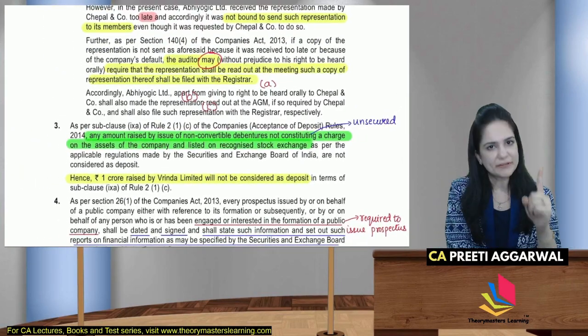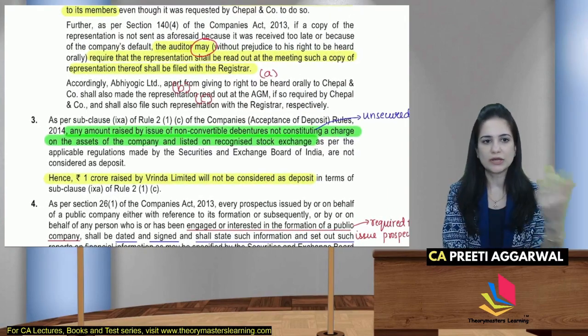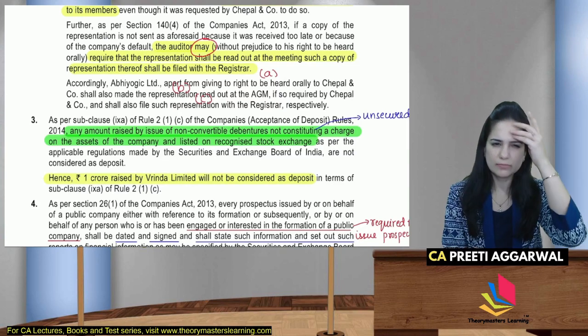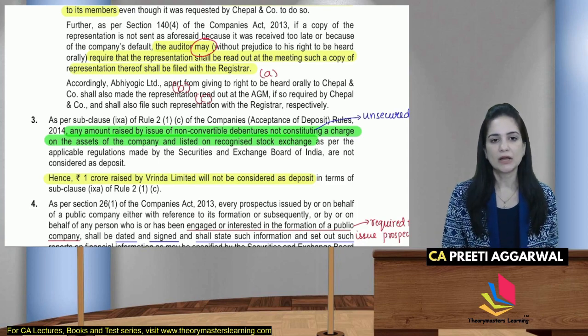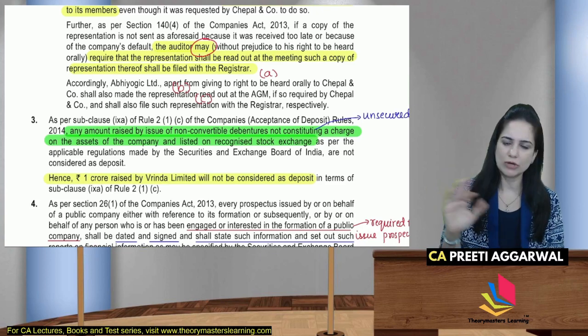You will have to write the definition of deposit. Then you will have to write whether this is included or excluded in the deposit definition. Then write the conclusion. So maybe 1 or 2 points you can add by defining what is a deposit. Don't write everything what is not included in deposit. It's a long list. वो लिखने की जरूरत नहीं है.